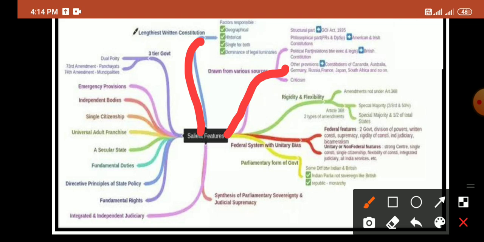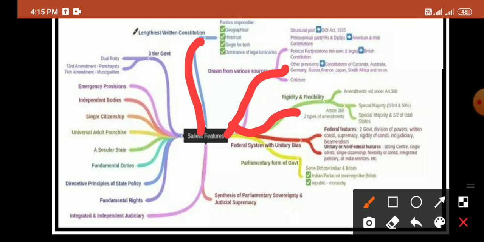The Indian Constitution is considered to be both rigid and flexible because various amendments can be added to it, but there is one exception: the basic constitutional features cannot be amended, as mentioned in Article 368. If an amendment is added to the constitution, it can be added by a special majority.